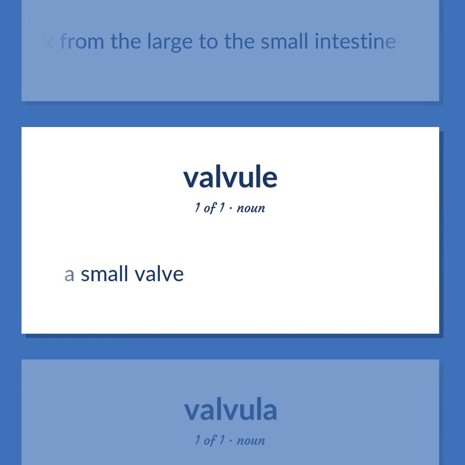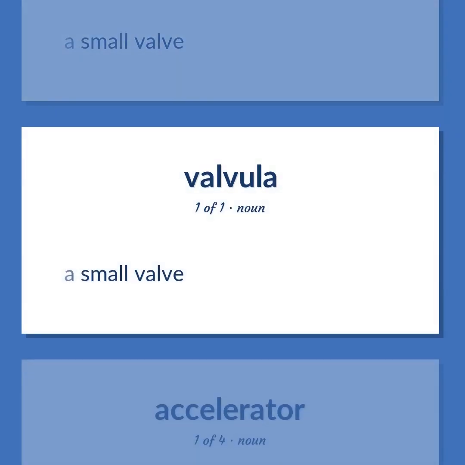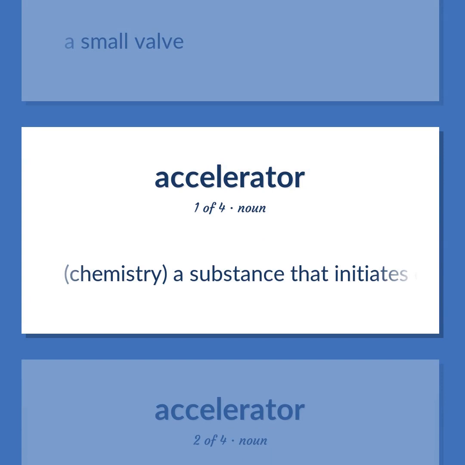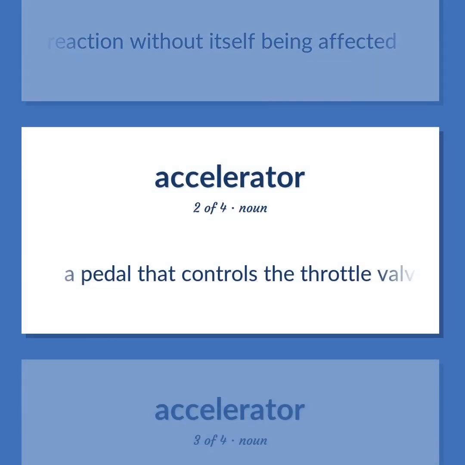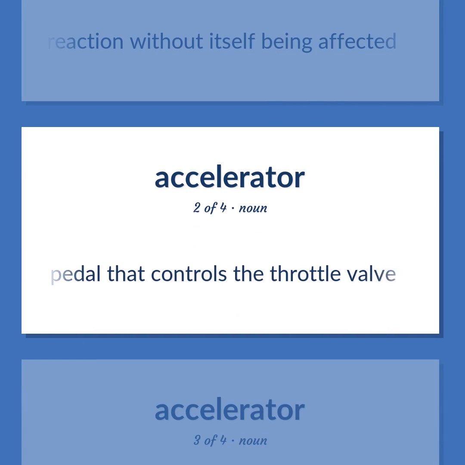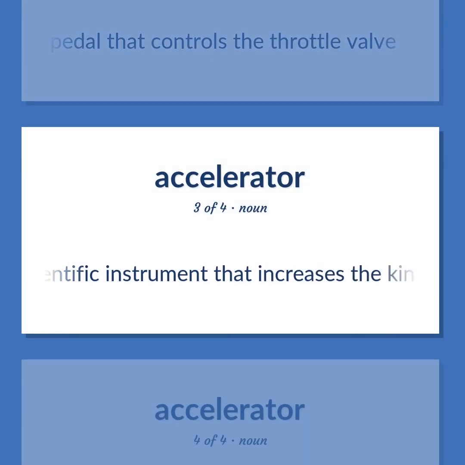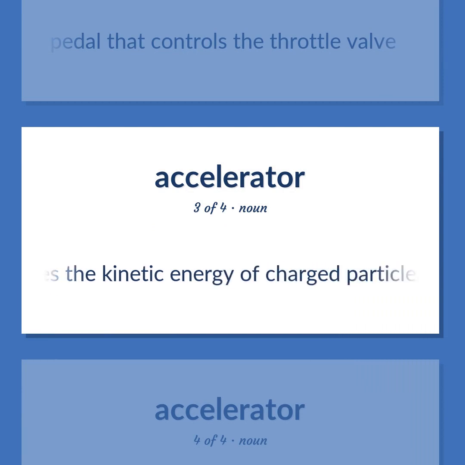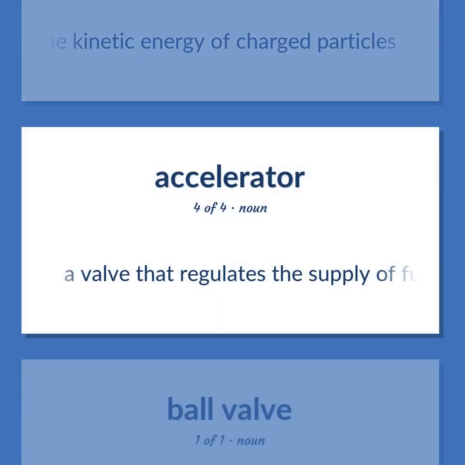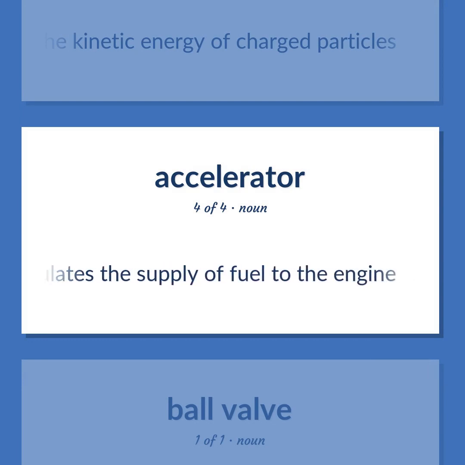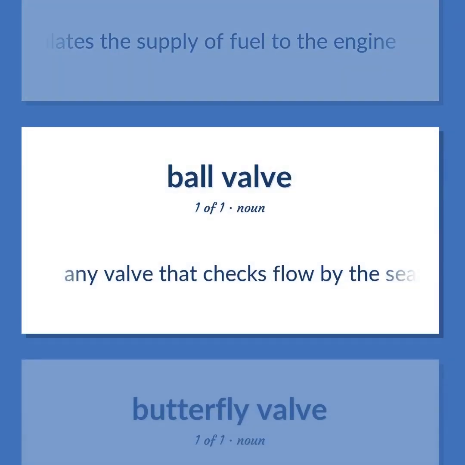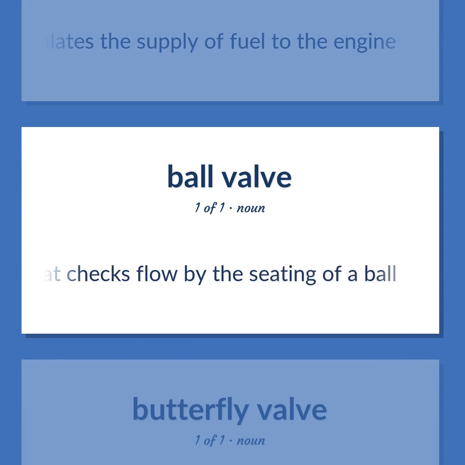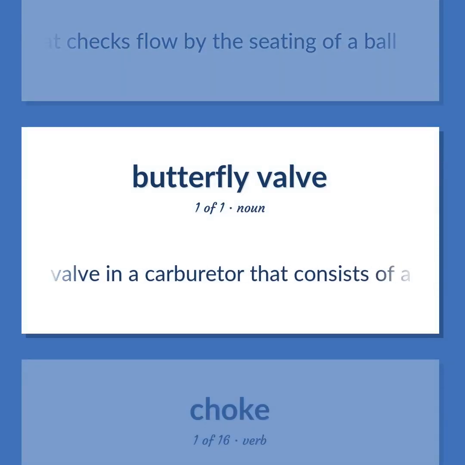A small valve. Chemistry. A substance that initiates or accelerates a chemical reaction without itself being affected. A pedal that controls the throttle valve. A scientific instrument that increases the kinetic energy of charged particles. A valve that regulates the supply of fuel to the engine. Any valve that checks flow by the seating of a ball. A valve in a carburetor that consists of a disc that turns and acts as a throttle.